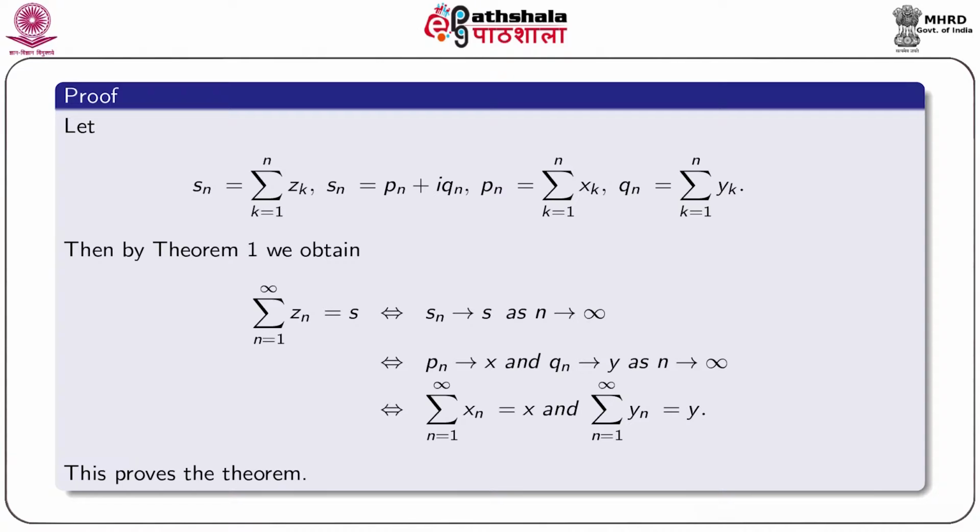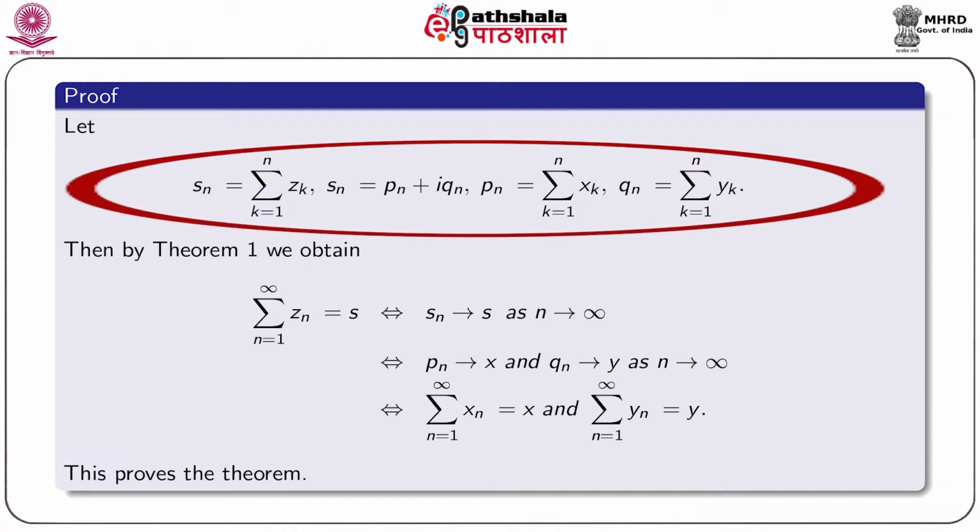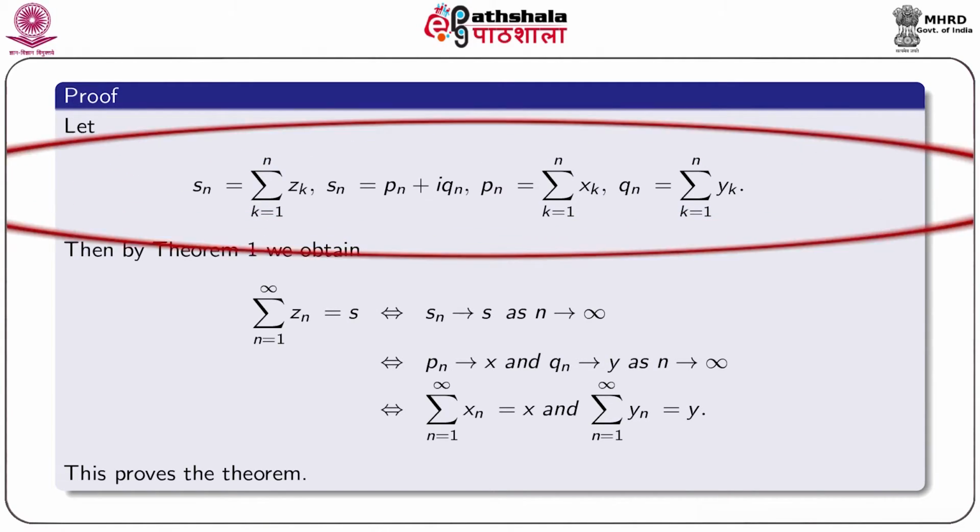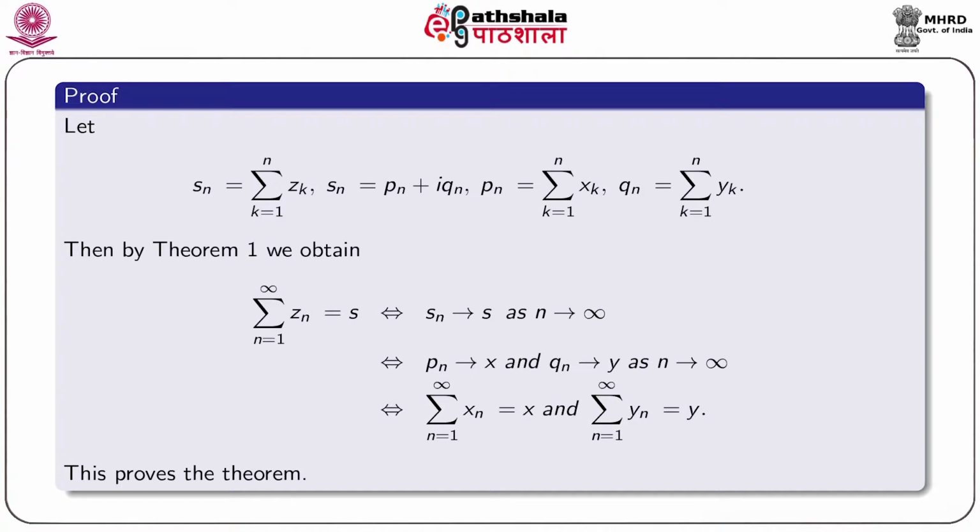So we give the proof. Let Sn equal to summation k equal to 1 to n Zk, Sn equal to Pn plus i Qn, where Pn equal to summation k equal to 1 to n xk and Qn equal to summation k equal to 1 to n yk.